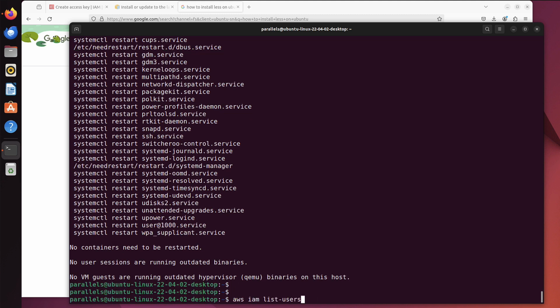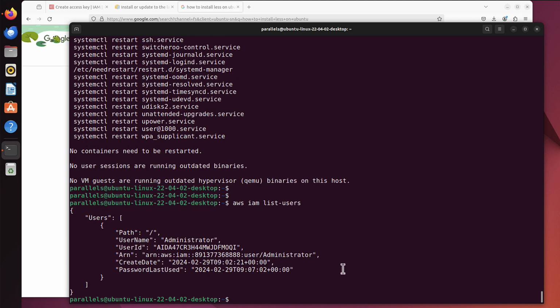Okay, a little hiccup, let's try it again. And as you can see, now it works. It knows we've got user administrator, it gives us the user ID, and some more information like when it was created or when the password was last used. So this way we can access our AWS from our laptop using the command line interface.